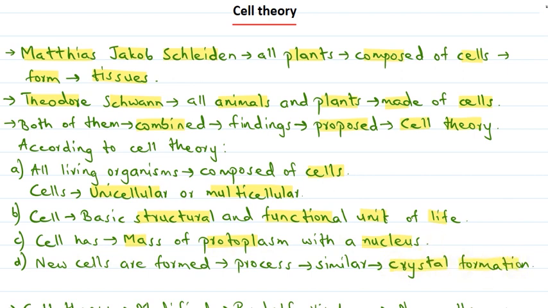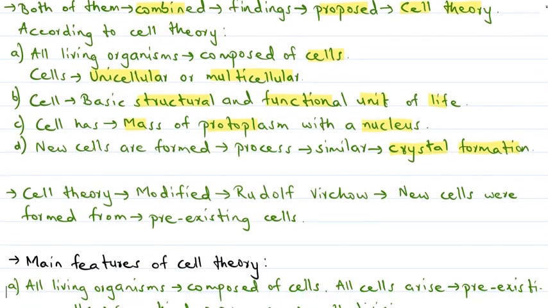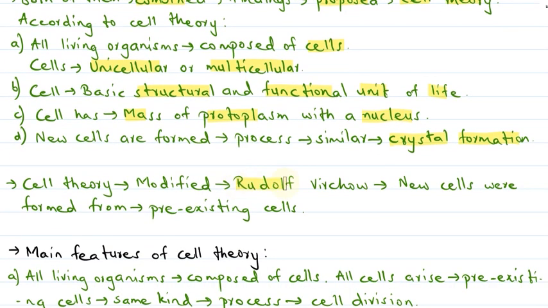Further, this cell theory proposed by Schleiden and Schwann was modified by Rudolf Virchow, whose idea was that new cells are formed from pre-existing cells.